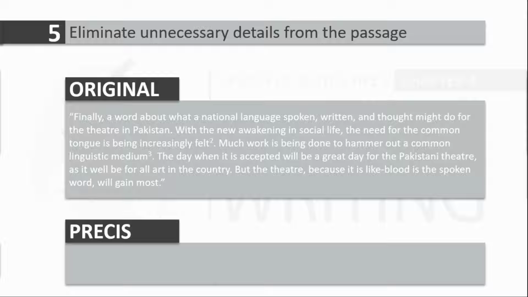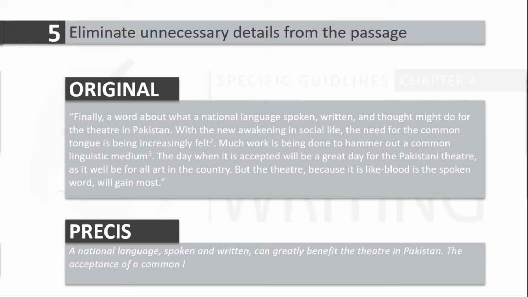5. Unnecessary details must be eliminated from the original passage. In the given passage, the second and the third sentence can be ignored completely. The remaining sentences can be summarized as: a national language, spoken and written, can greatly benefit the theatre in Pakistan. The acceptance of a common language by the country will, therefore, be a great day for the theatre.